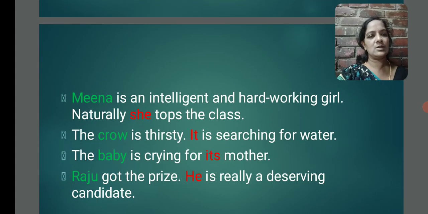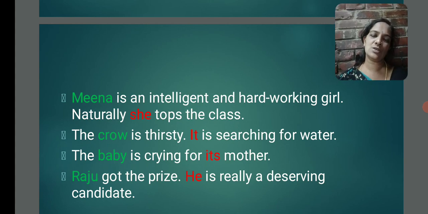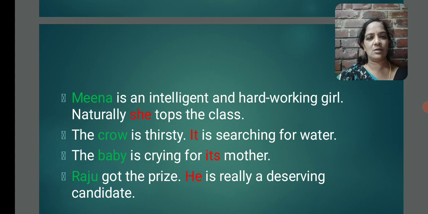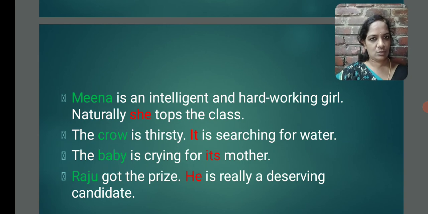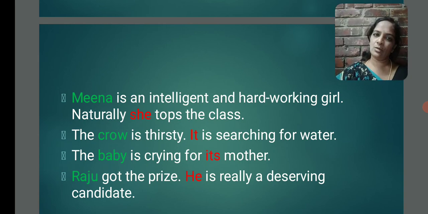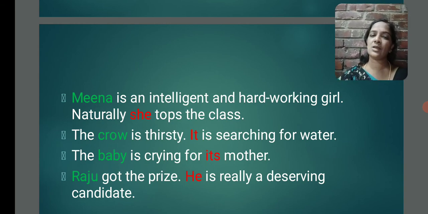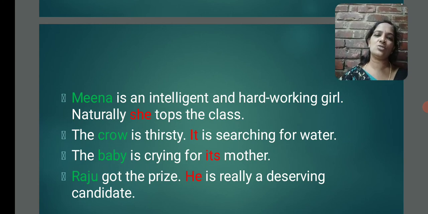Meena is an intelligent and hardworking girl. Naturally, she tops the class. So, in the first sentence, we are talking about Meena and her qualities. Okay, Meena is the name of a person. It is a noun. Okay, because of those qualities, she tops the class. Who tops the class? That Meena. So, instead of that noun Meena, we are using a pronoun called she.